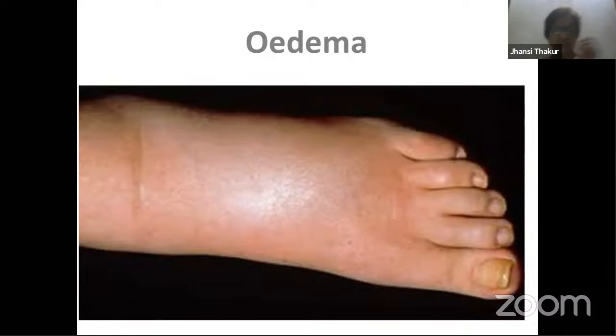Albumins are small particles which are abundantly available in blood, and one of their functions is to exert something called oncotic pressure to pull back water molecules. Suppose the albumin number goes down, then plasma water comes out very easily out of the capillaries, and all that extra water remains in the interstitial fluid, which I told you earlier. But if it exceeds the limit, then wherever that accumulation of the plasma takes place, you find swelling in that particular region.